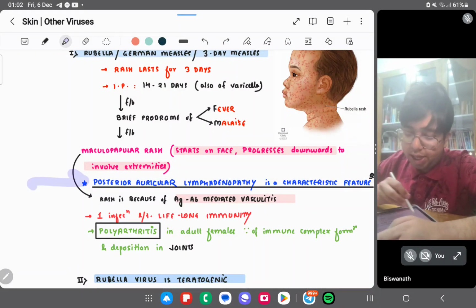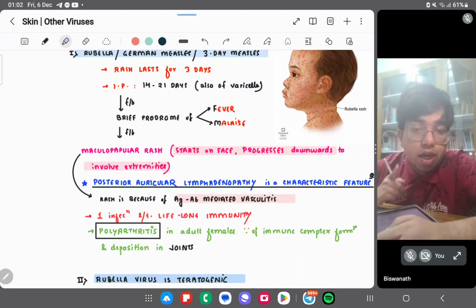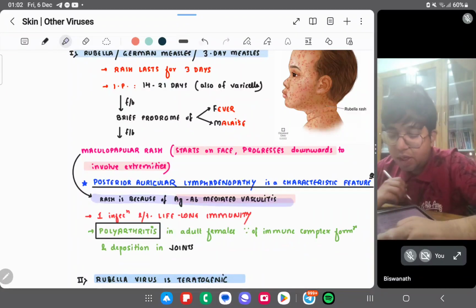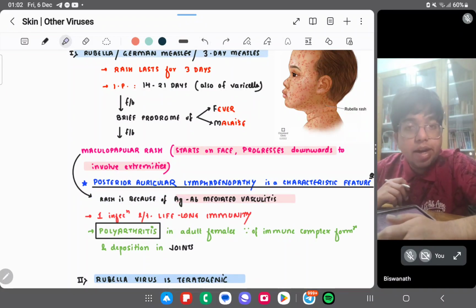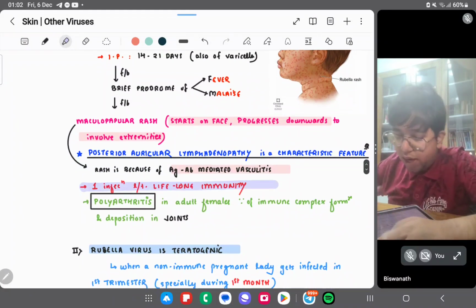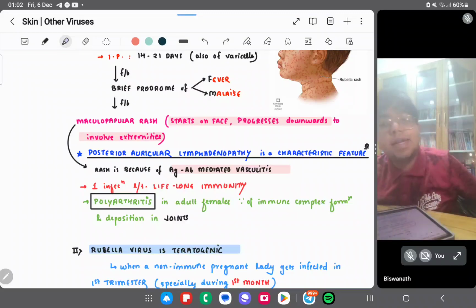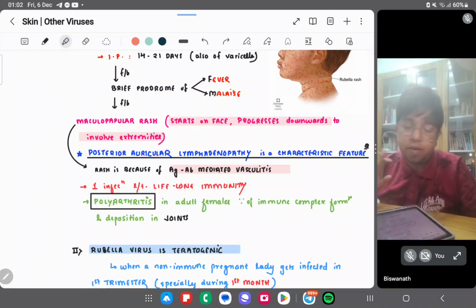Just stay clear of this history. This posterior auricular lymphadenopathy is a very characteristic finding which you should know. The rash is because of antibody-antigen mediated vasculitis. One infection leads to lifelong immunity. Polyarthritis in adult females, with deposition in joints, will occur.